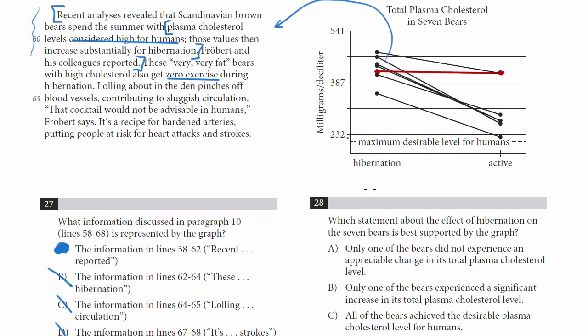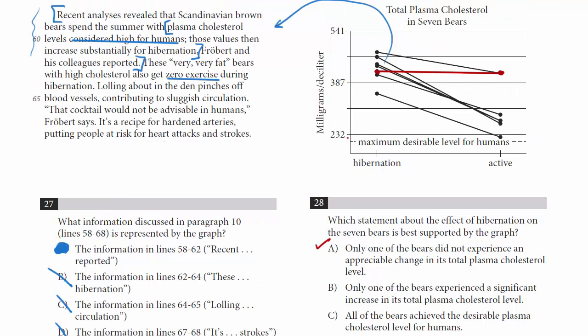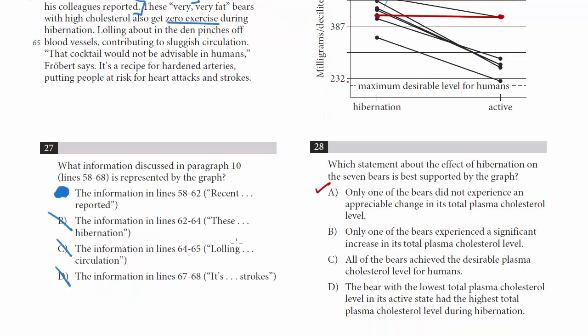So actually A looks pretty good, right? Only one of the bears did not experience an appreciable change. Yeah, it's this red one right here. That looks pretty good. B, only one of the bears experienced a significant increase in its total plasma cholesterol level. Well, no, 6 of the bears did, right? We're looking for the effect of hibernation, and each bear, of these 6 at least, when they hibernated, had an increase. So 6 of them actually had an increase in total plasma level, not just one.